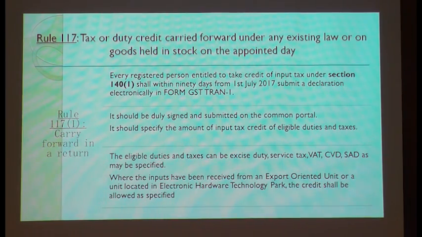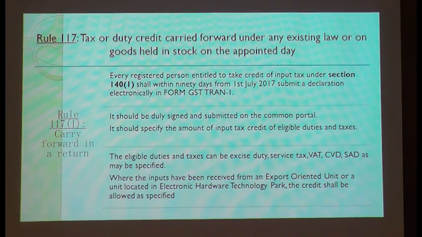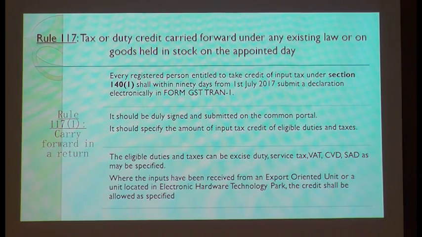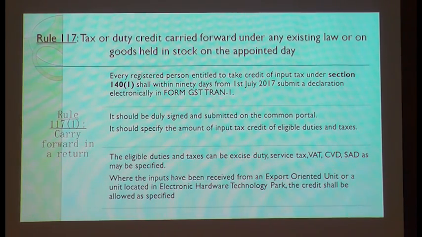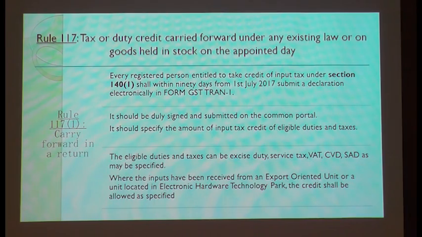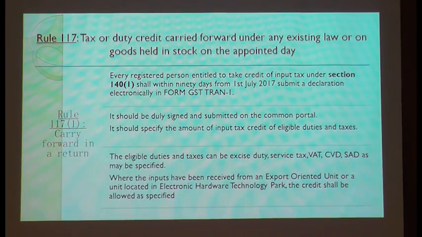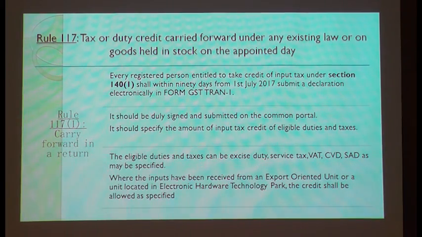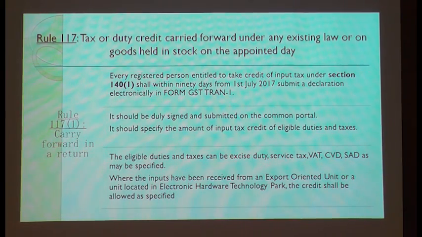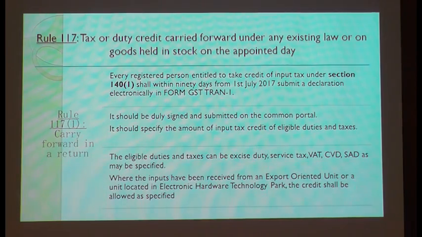But where is the form to file? Still it is not activated on the portal. So until it is activated on the portal, I cannot file my credit. I cannot set off my credit against the liability of July 2017. So temporarily for July, August we have to wait, file this transitional form, and only then are you going to get a credit.